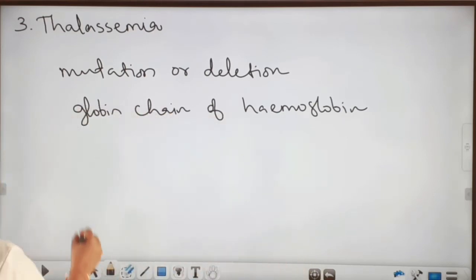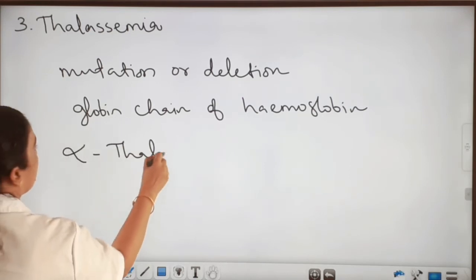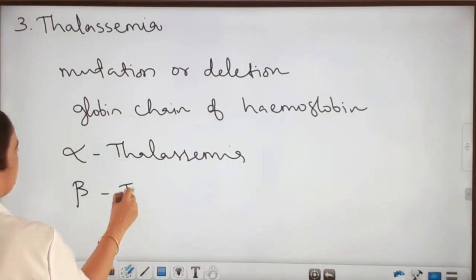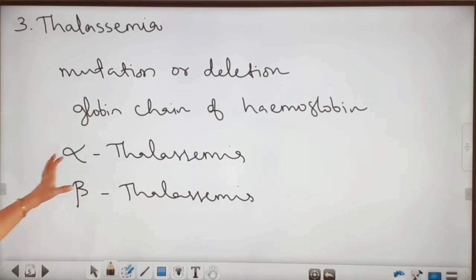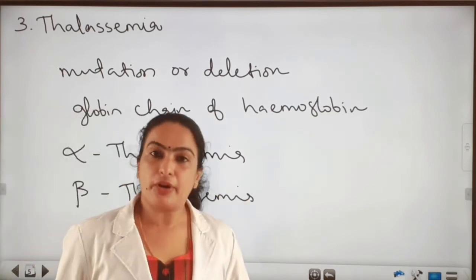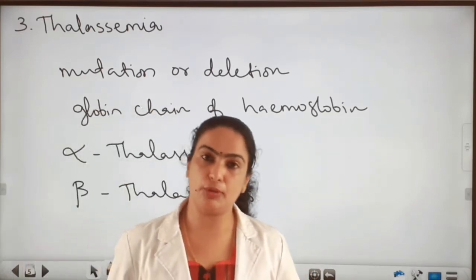So, this thalassemia is of two types, alpha thalassemia and beta thalassemia. Alpha thalassemia results in less production of the alpha globin chain in the hemoglobin.